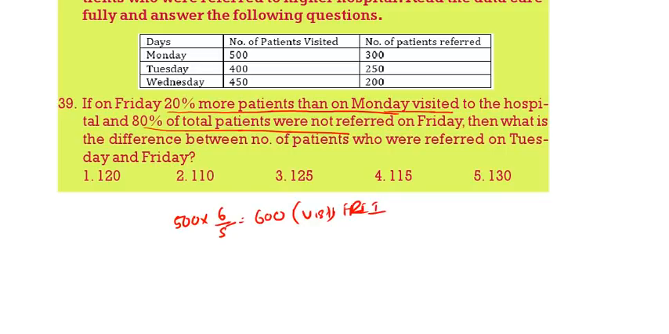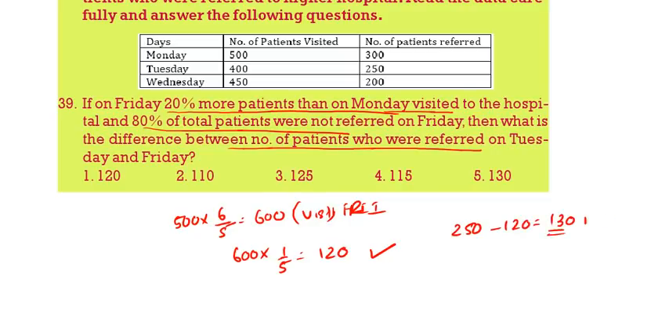80% of the patients were not referred. So 80% means how many are referred? 20%. That means 120. 120 they are referred. Now find the difference between the number of patients who referred on Tuesday and Friday. Referred on Tuesday, that is 250. Referred on Friday, that is 120. The difference is 130. 130 is the correct answer.